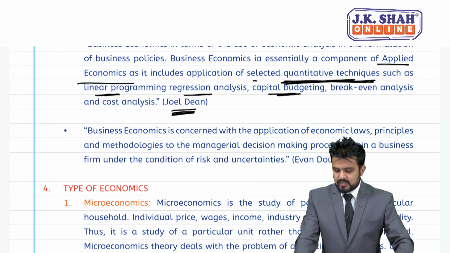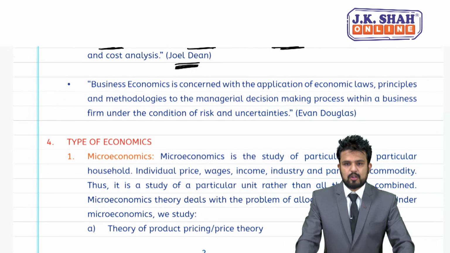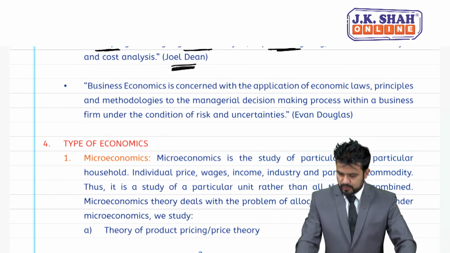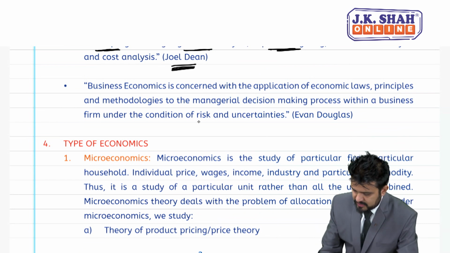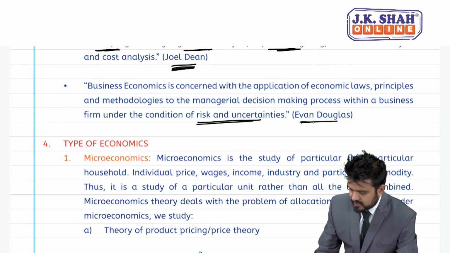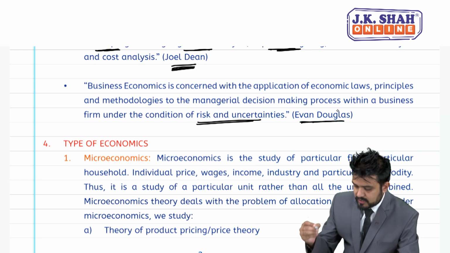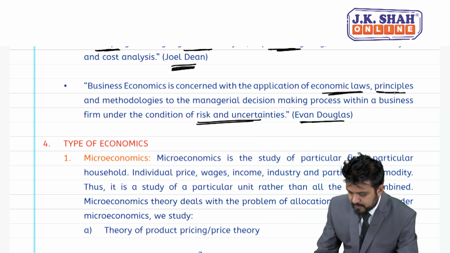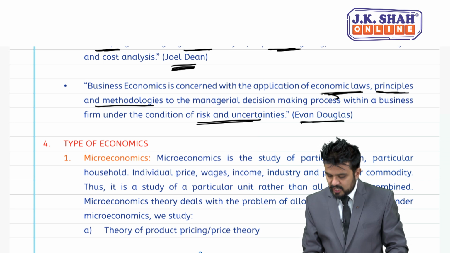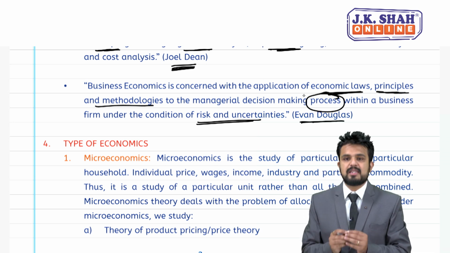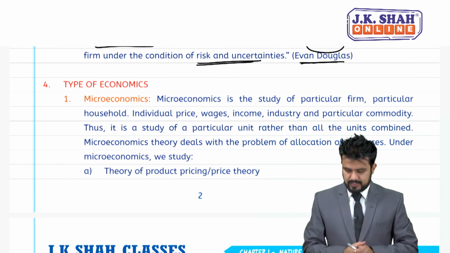Business economics is concerned with the application of economic laws, principles and methodologies to the managerial decision making process within a business firm under a condition of risk and uncertainty, given by Evan Douglas. So very important, I will again read: business economics is concerned with the application of economic laws, principles and methodologies to the managerial decision making process within a business firm under the condition of risk and uncertainty.